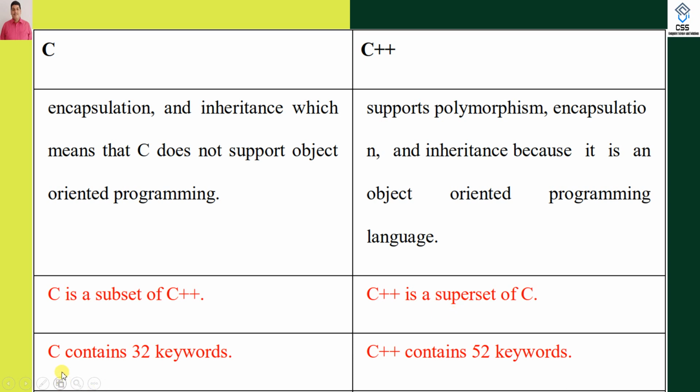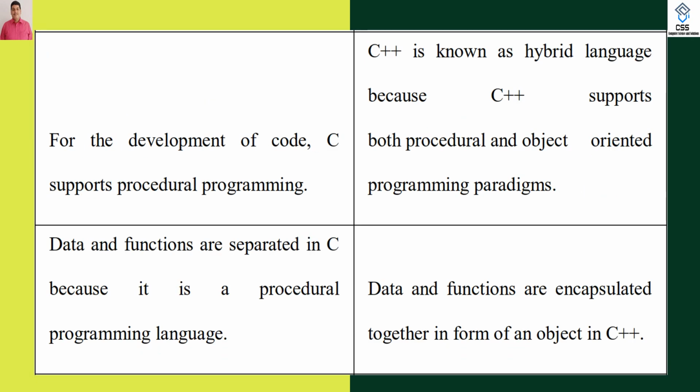Hence if C is a subset, C++ can be termed a set or superset. C contains 32 keywords, reserved or predefined words, whereas C++ contains 52 keywords, and hence C++ is rich. Rich means more reserved words are available in C++ in comparison to C. For development in C, we need procedural programming. As I told, we need functions. But for C++ there are two approaches. C++ supports the procedural approach and the object-oriented approach, hence it supports more than one approach.